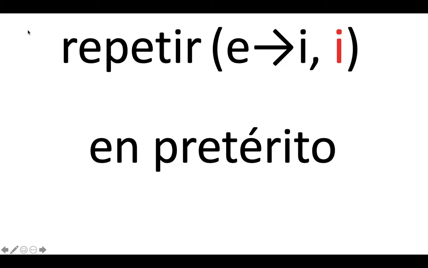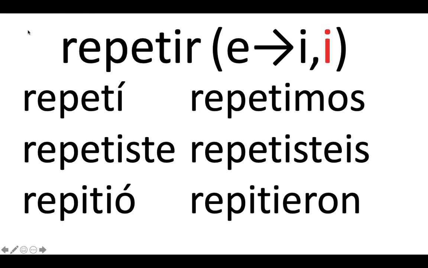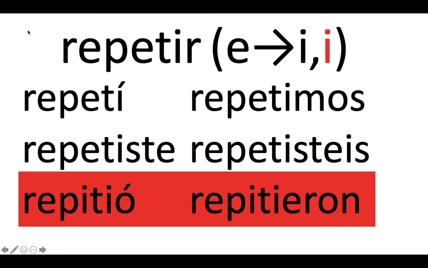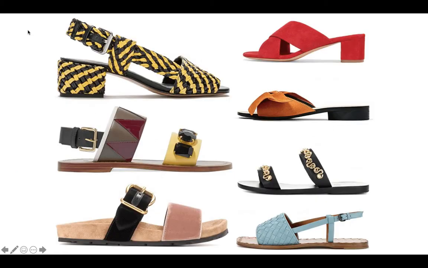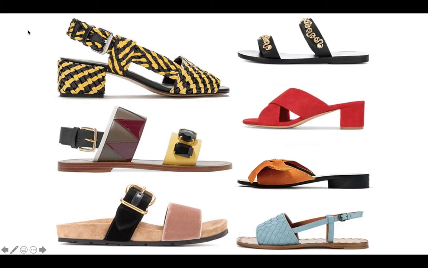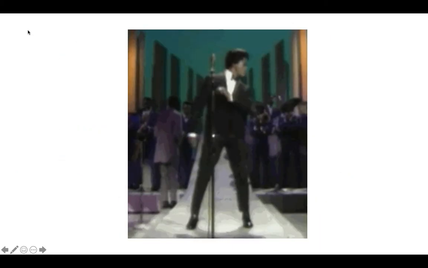Repetir en pretérito, at the risk of saying this again. Repetí, repetiste, repitió, repetimos, repetistes, repitieron. And we see again the characteristically flat box of the sandal verb or the sol verb.